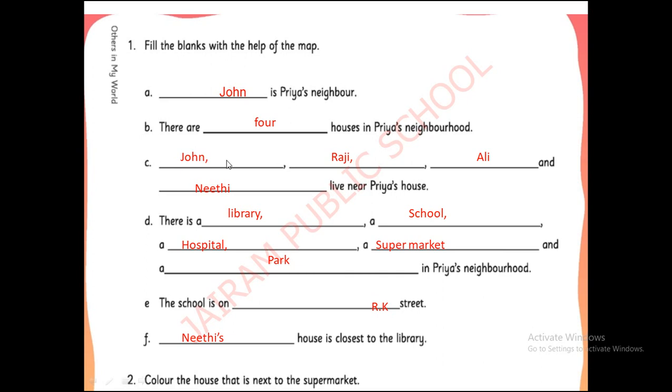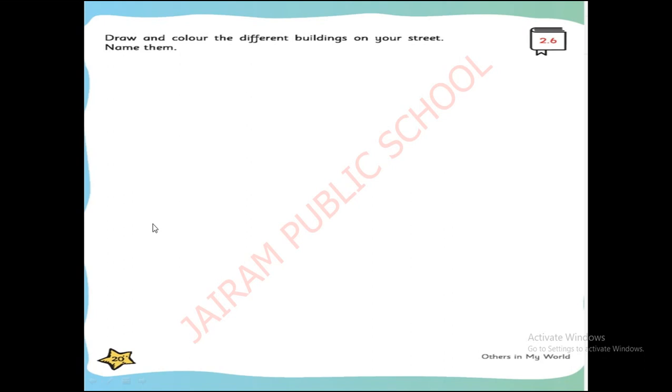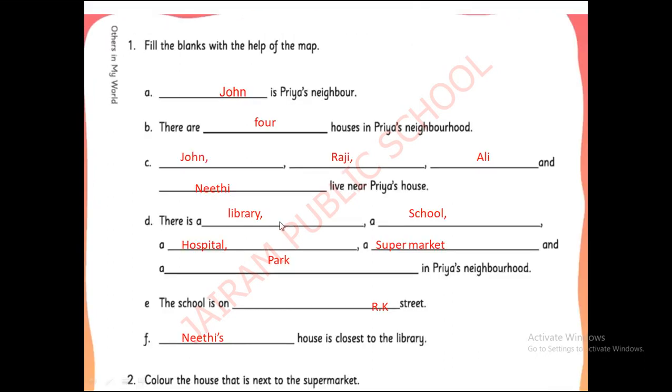Next is C. See, what are the names of the houses? You have to say John, Raji, Ali and Niti. Okay, next. You have to write their names. John, Raji, Ali and Niti live near Priya's house. Okay, good. Next one is there is a, what are the neighborhood places you have to write here? Library, school, hospital, supermarket, park. You have to write in the blanks.